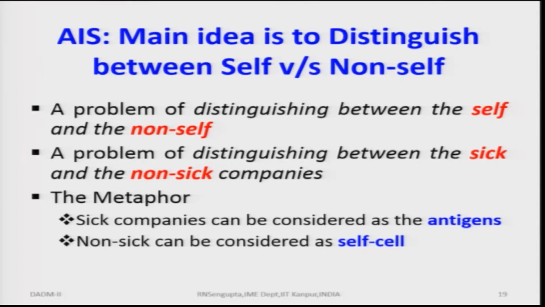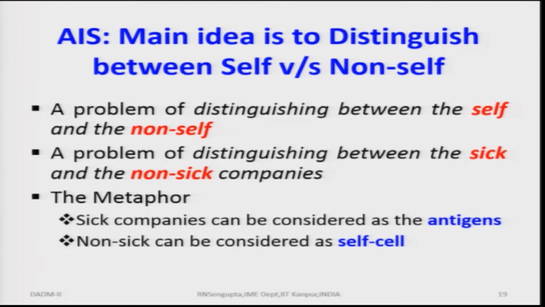So, the problem would be to basically detect the SIC companies from the non-SIC companies, or the non-SIC companies from the SIC companies, depending on which model you are going to use in order to build up the detection algorithm. The metaphor for our example would be that SIC companies can be considered as the antigens, and the non-SIC can be considered the cells which will replicate themselves in order to give a much better prediction of how the good companies are doing based on many of the parameters.